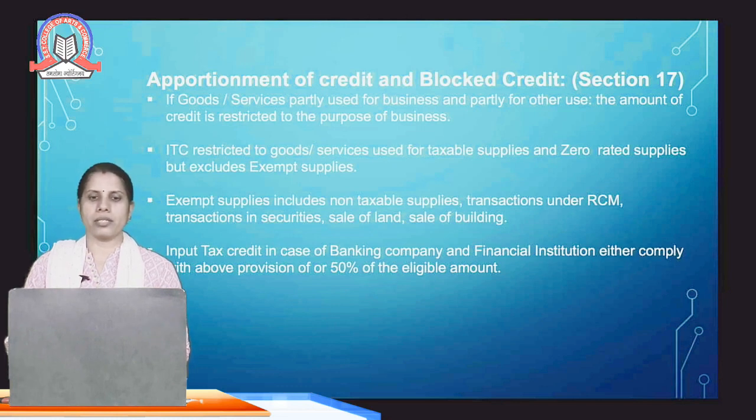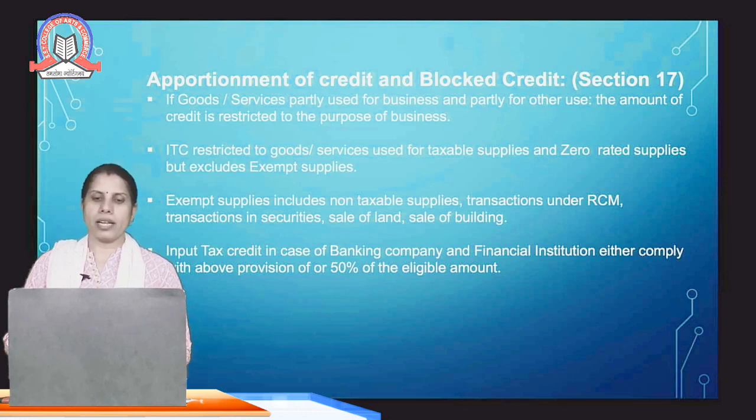ITC is restricted to goods and services used for taxable supplies and zero rated supplies but excludes the exempt supplies. Input tax credit, apart from the taxable goods and services, is also available for the zero rated supplies. Zero rated supplies, that is the export oriented supplies. 100% taxable goods and services as well as the zero rated supplies, that is export oriented goods and services, are eligible for the input tax credit, but exempt supplies cannot avail the input tax credit.